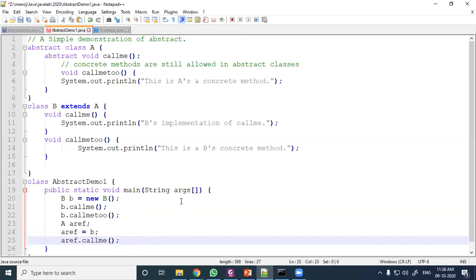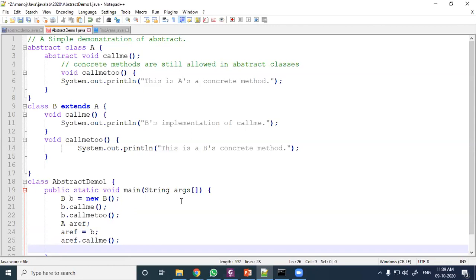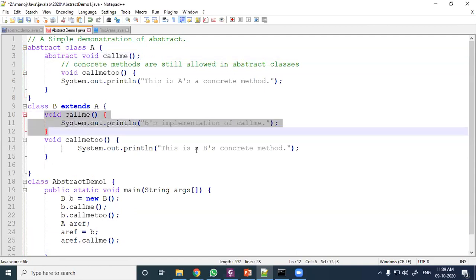According to you, here it is saying this is B's implementation of call me. And another thing, this is your abstract method. Abstract method means it must be defined in the child.